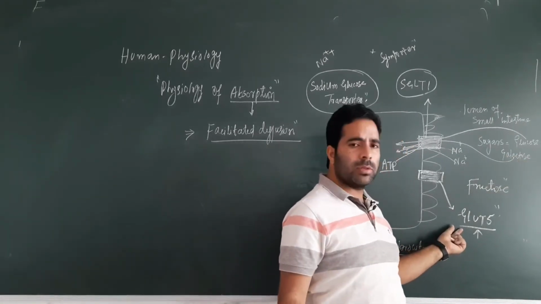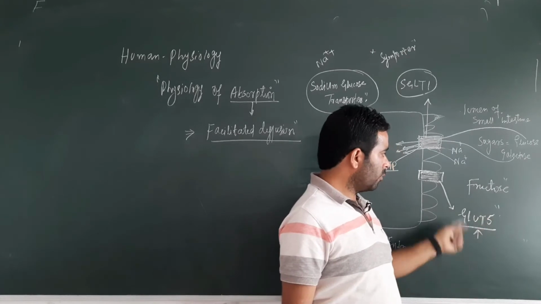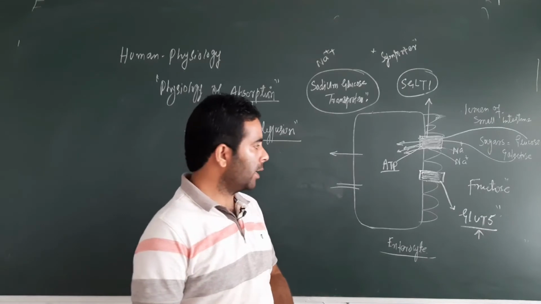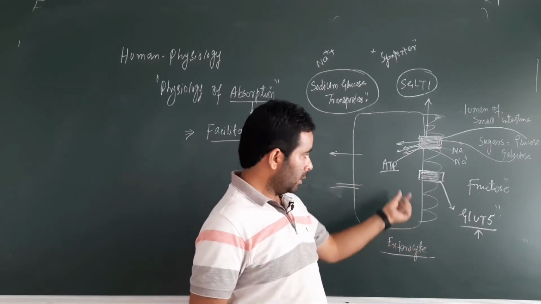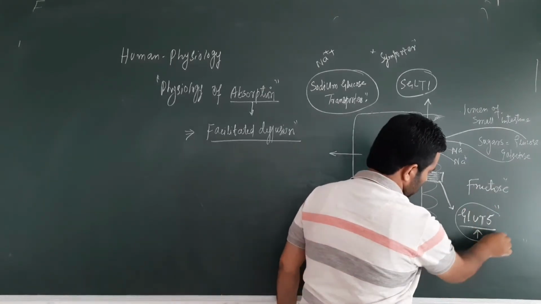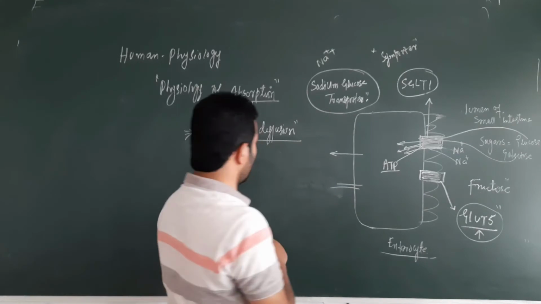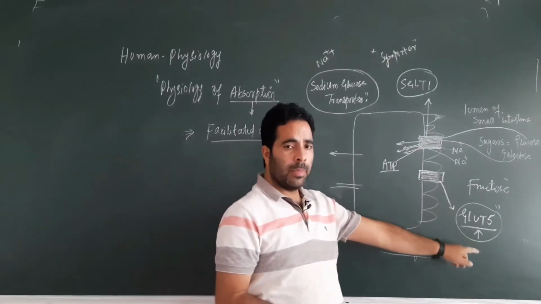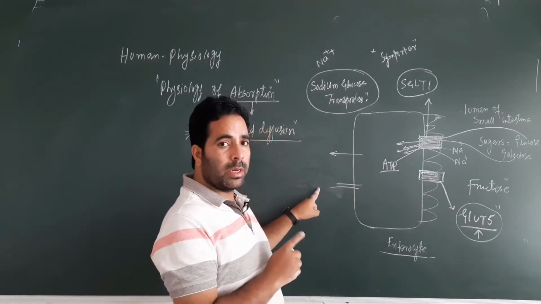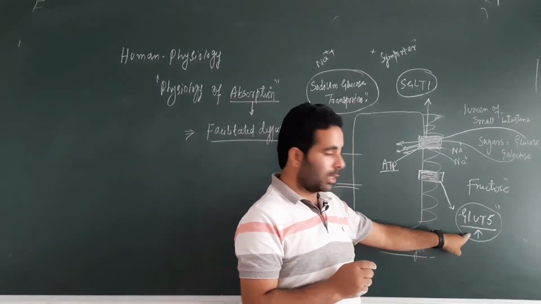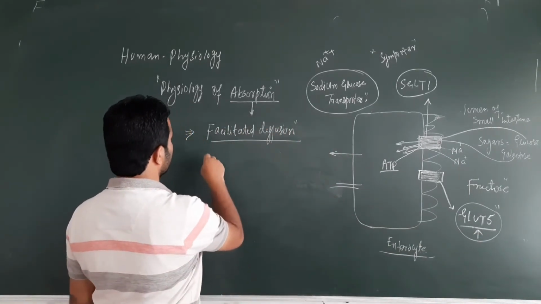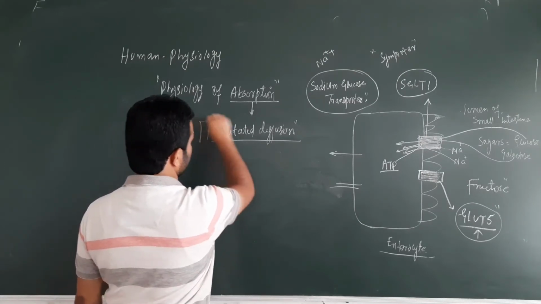But so far as fructose is concerned, for the transport of fructose there is no use of any energy, there is no consumption of ATP, right. This is carried passively, but the absorption of fructose is enhanced by a protein that is known as GLUT5. This type of transport, where the molecule, that is fructose, moves from the higher concentration to the lower concentration, but its transport is enhanced by a permease, a protein that is GLUT5, is known as facilitated diffusion. So you have to keep in mind that fructose is absorbed by the process of facilitated diffusion.